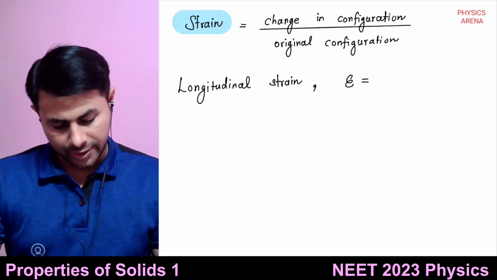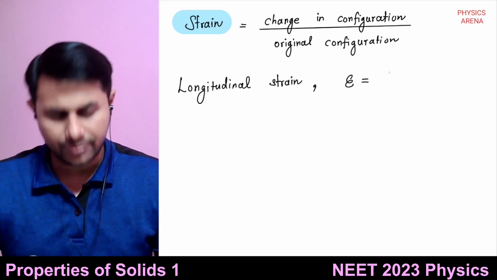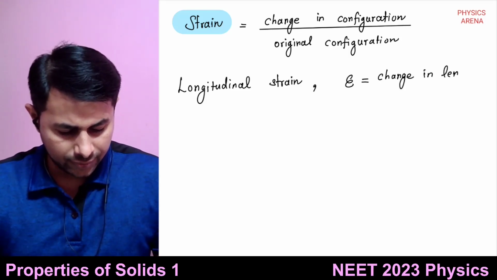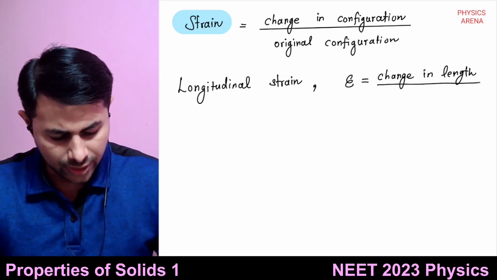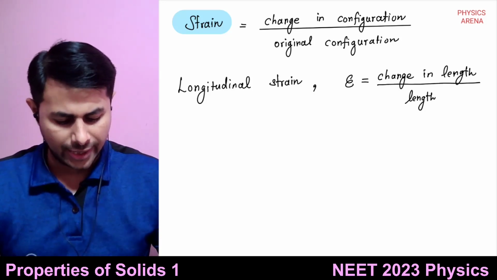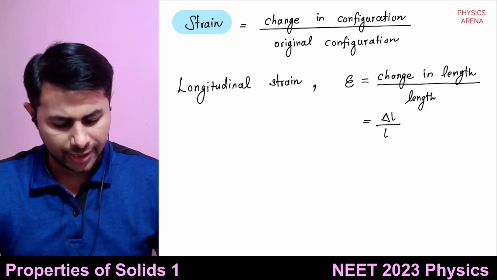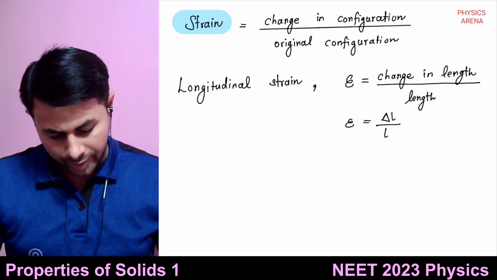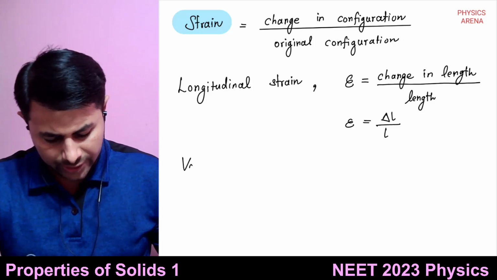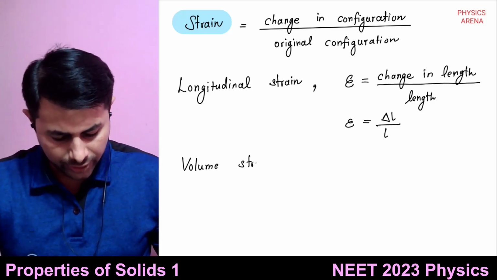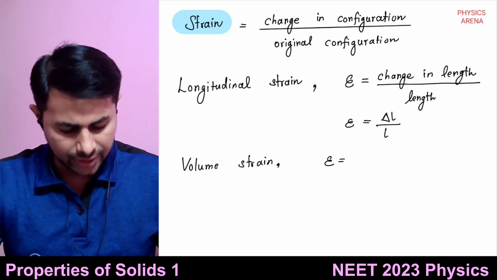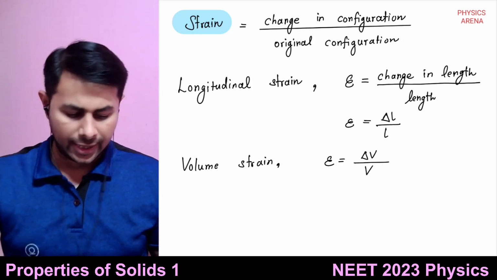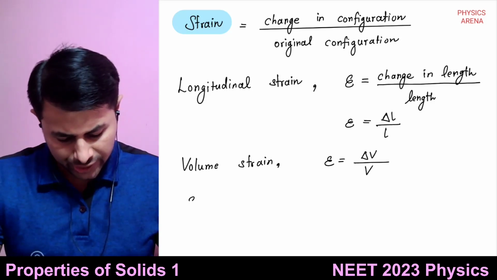Longitudinal strain is change in length per unit original length of wire, so it is delta L divided by L. Similarly, there is volume strain, which is equal to change in volume per unit original volume. And the next type of strain is shear strain.